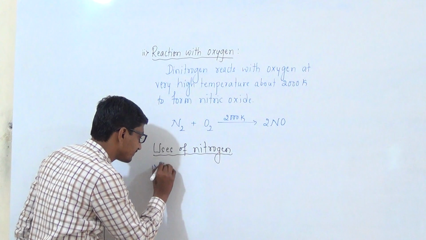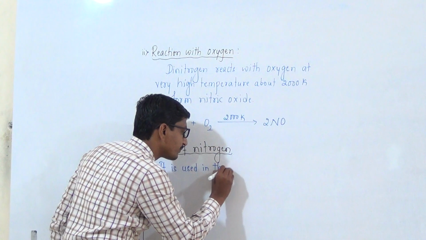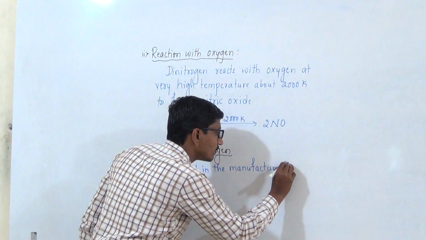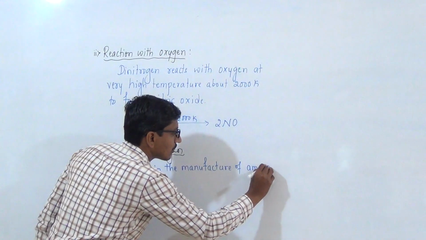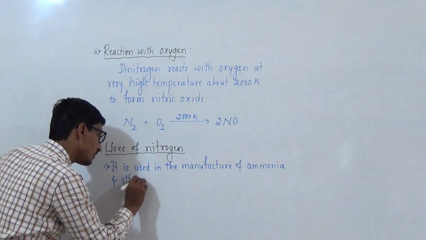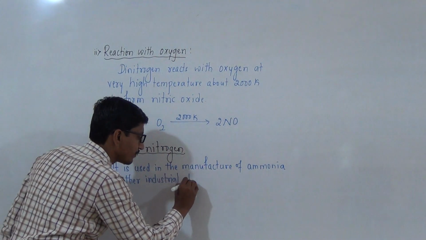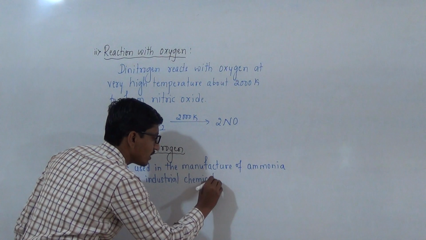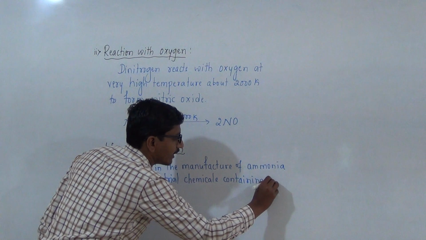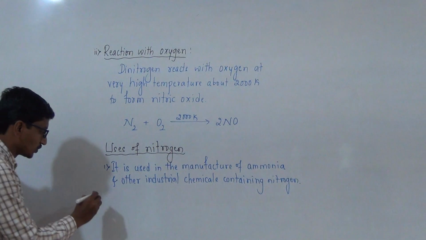First one is it is used in the manufacture of ammonia and other industrial chemicals containing nitrogen. This is the first use of nitrogen.